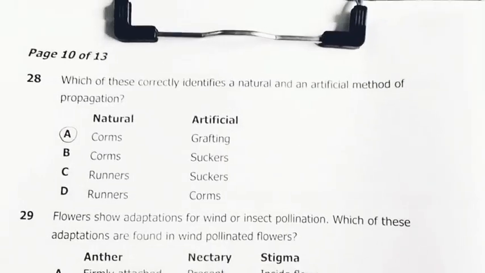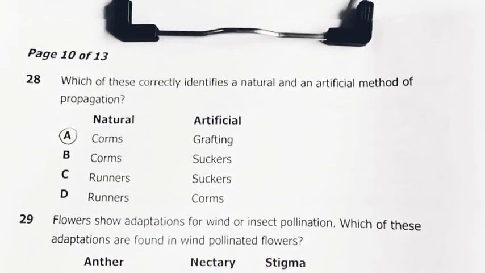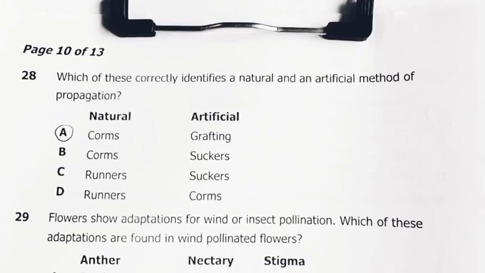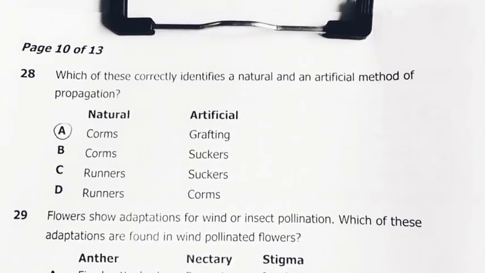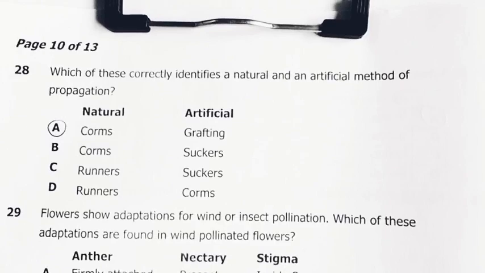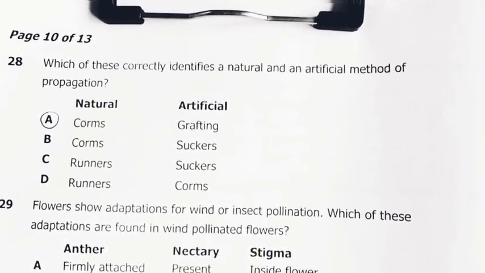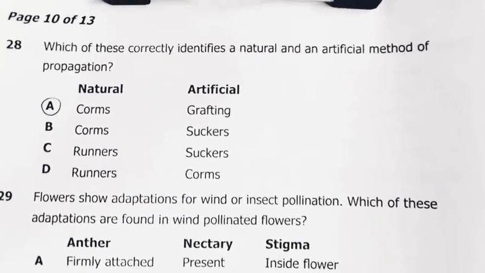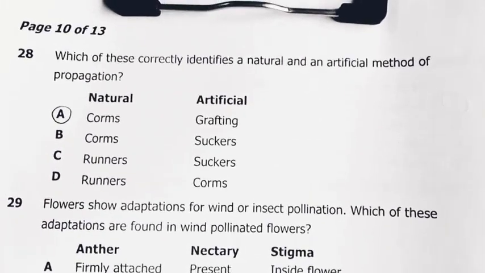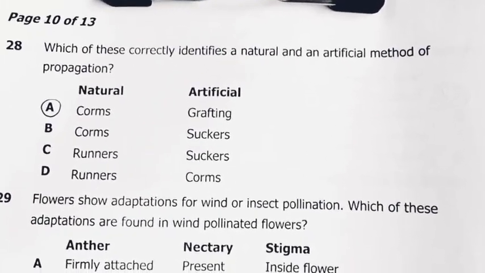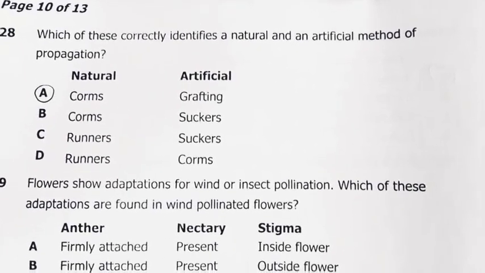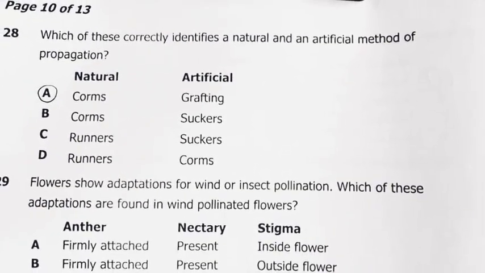28. Which of these correctly identifies a natural and an artificial method of propagation? Natural corms, then artificial grafting. If you're wondering what a corm is, corms are like bulbs, but bulbs occur in onions and the onion family.